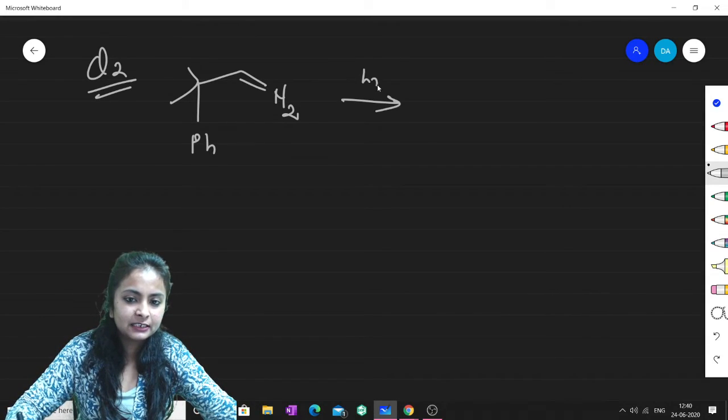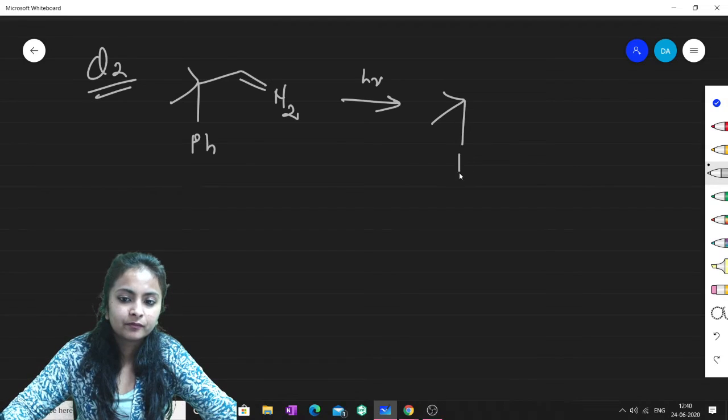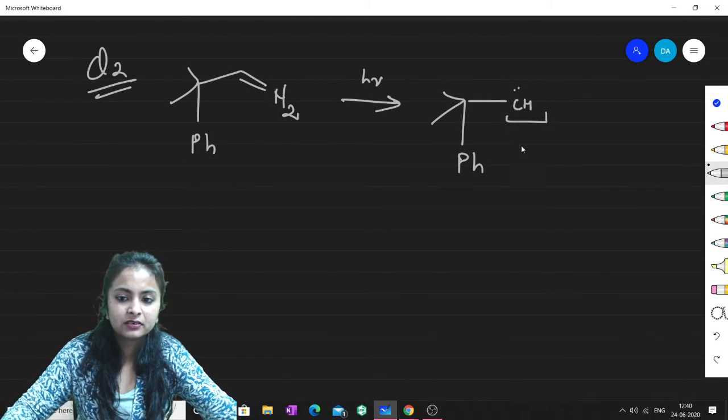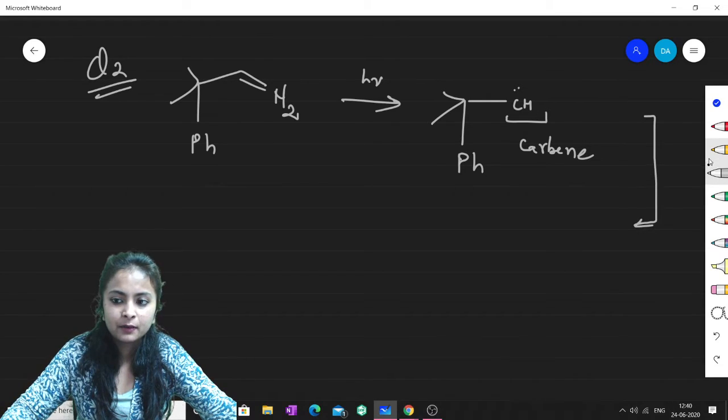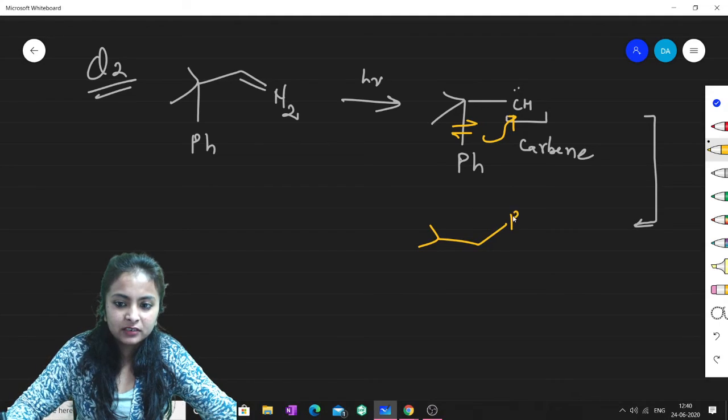If you treat it with light, initially what will happen? There will be the formation of a carbene. Okay, what is this? Yes, this is a carbene. Now I have made this carbene, what will happen next? This Ph, there is no hydrogen here, so this Ph will get inserted over there and this will ultimately form this type of thing. This Ph will get inserted over there.